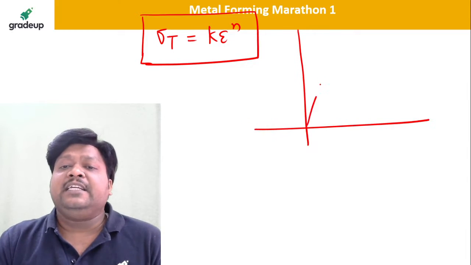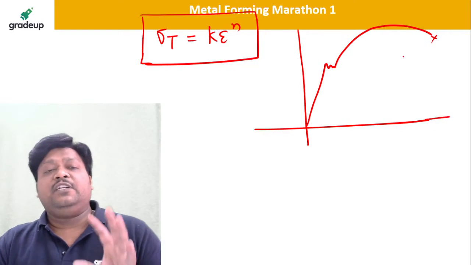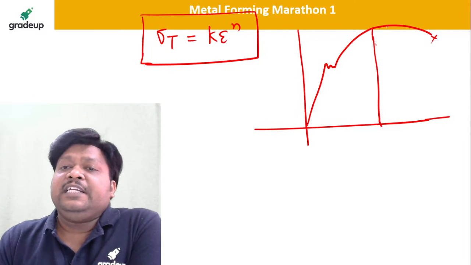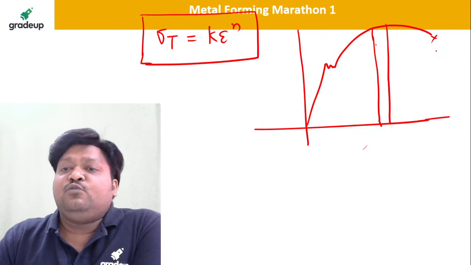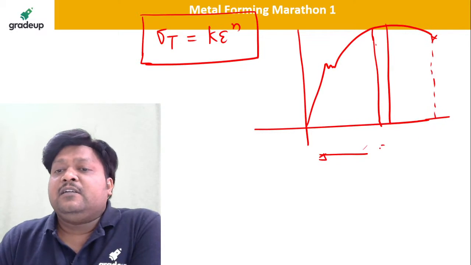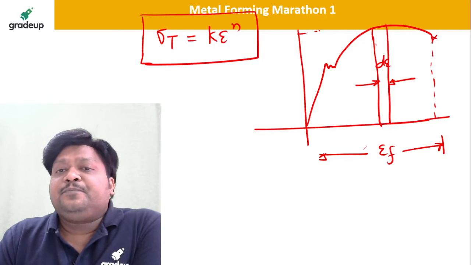Also, they are asking many times what is the work done in the deformation zone, or the work done in metal working or metal forming. So dear students, suppose I have worked the material up to a strain epsilon f, and I take a small strip of this epsilon, say d epsilon, and this is the true stress value, sigma t. Of course there is a change, but I am saying it is very small.